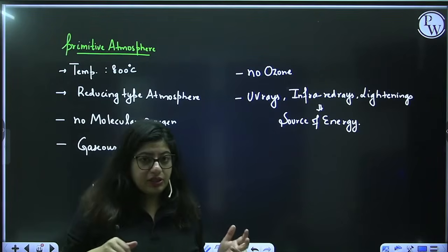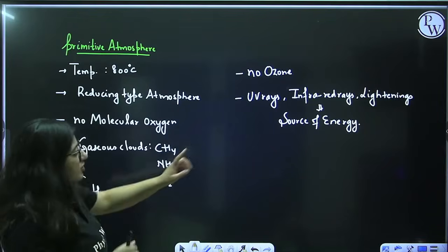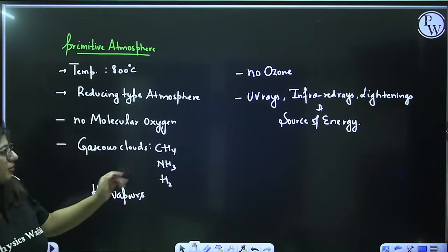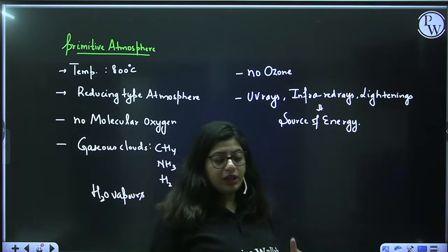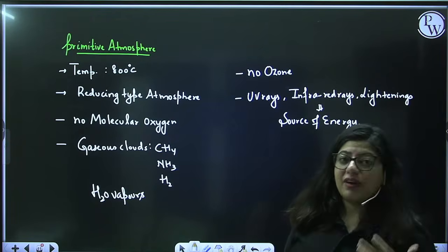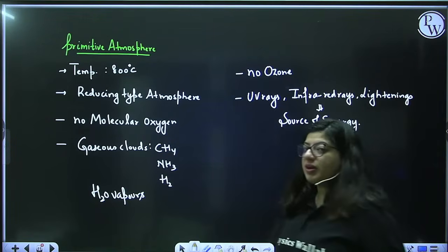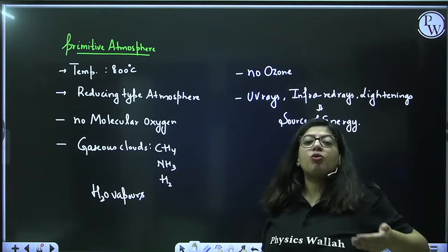Now the question is, how did life occur with all these molecules? This was the source of energy, these were the chemicals. So these chemicals, under the influence of these sources of energy, reacted, and because water vapor was present, it moved up. When it moved down, it poured in the form of rain.